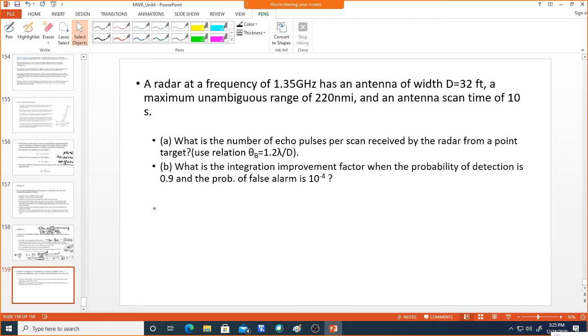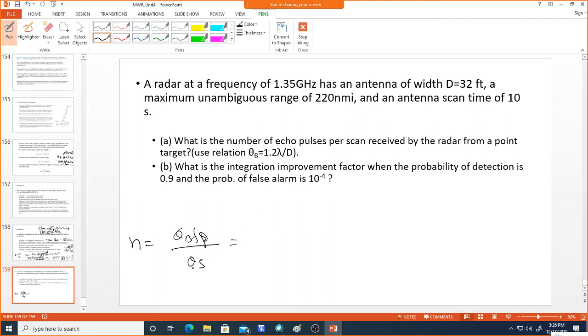One is for the number of pulses to obtain. You can use theta_b times fp, that is pulse repetition frequency, divided by theta_s, the scan angle, which is the angle that scans the space.